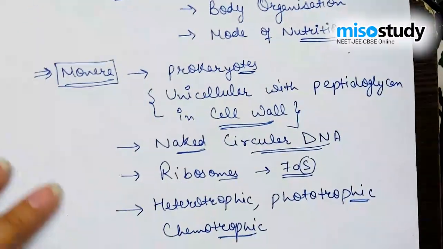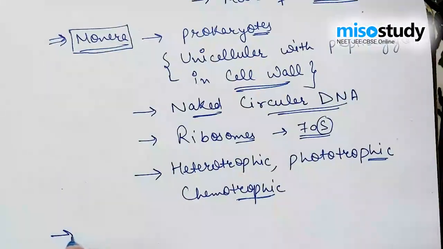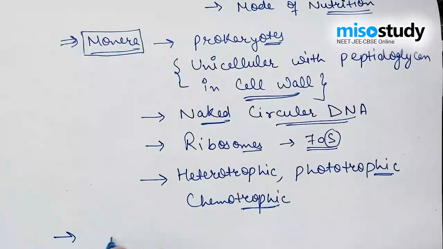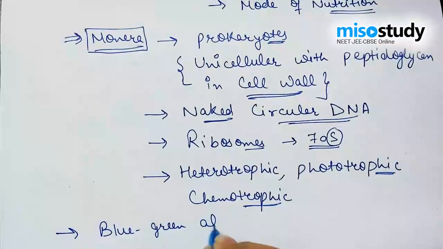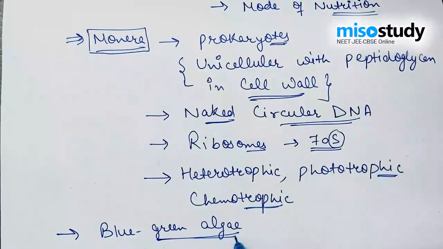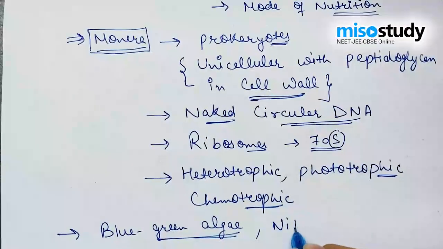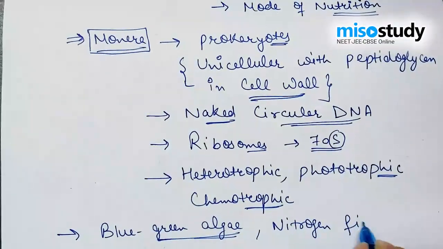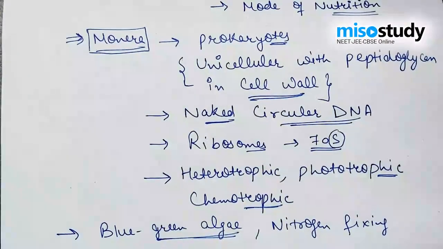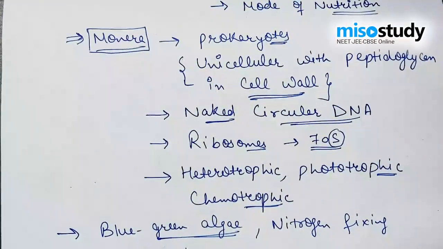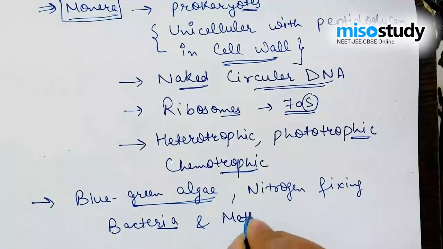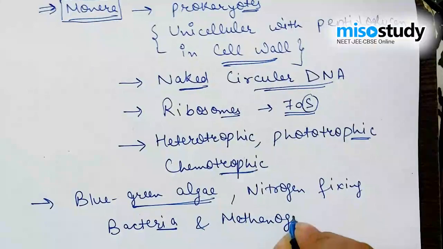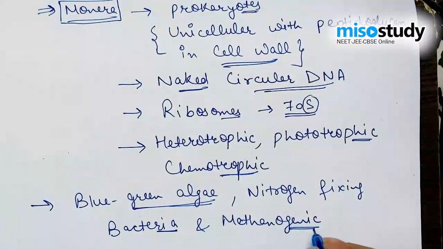Bacteria are generally known by various types on the basis of mode of activity: first the blue-green algae, also known as cyanobacteria, nitrogen-fixing bacteria, and methanogenic archaebacteria.